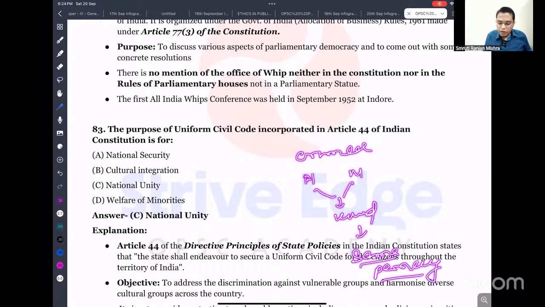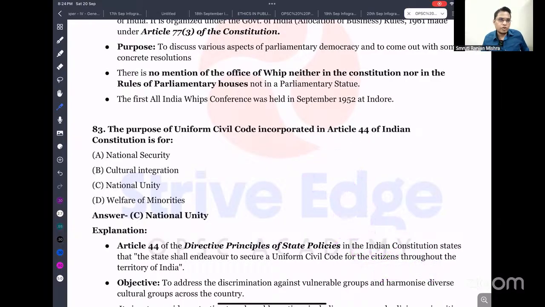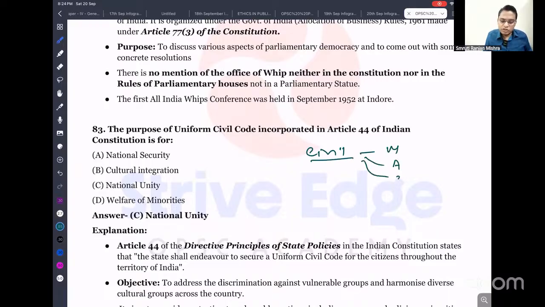In criminal law, there is almost equality in terms of the law applicable to persons of different religions. But in civil law, like marriage, adoption, succession and divorce, Hindus are governed by the Hindu code bill and Muslims are governed by their Muslim personal law. So that is different for different religious communities, and that is what led to the violation of equality before the law.